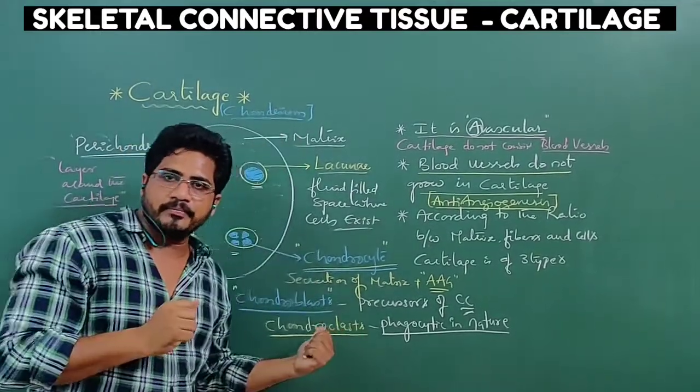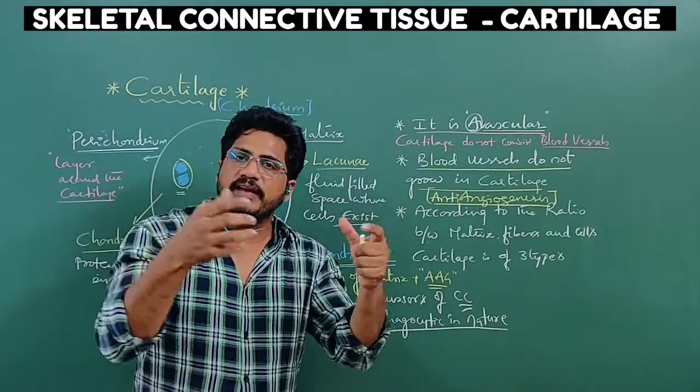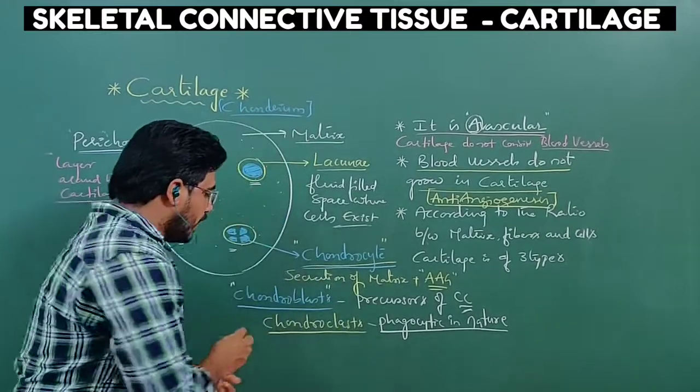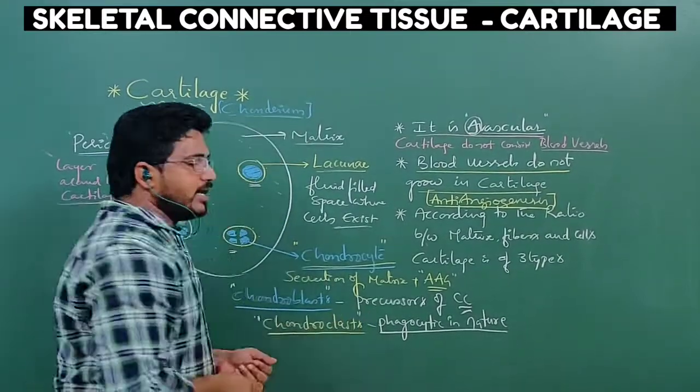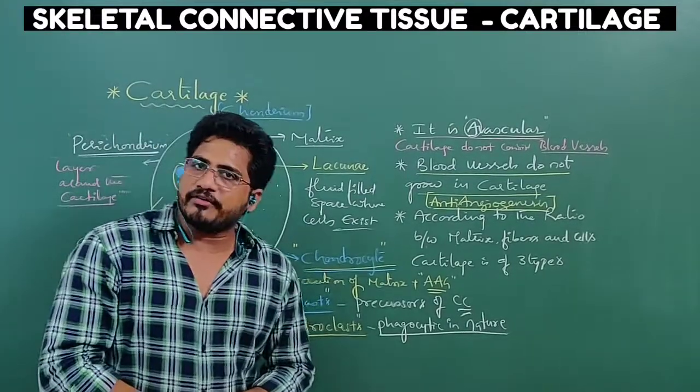These cells will go and, with the help of their pseudopodia, engulf the bacteria and prevent infections. So they are protecting cells inside the cartilage. These are the different types of cells and characteristic features of cartilage.